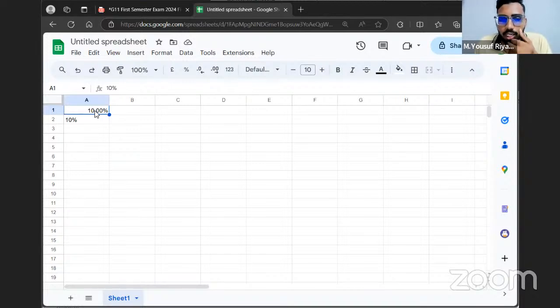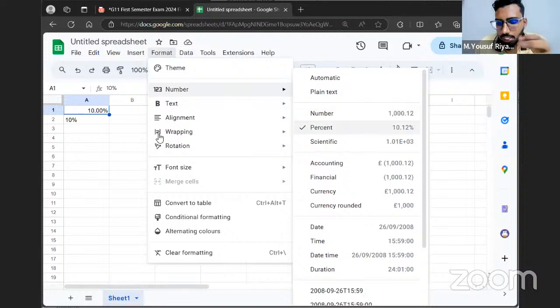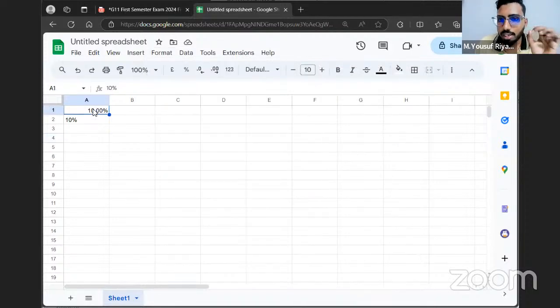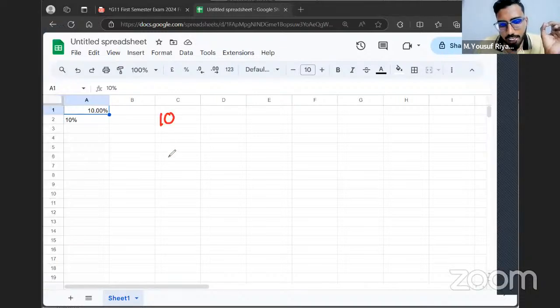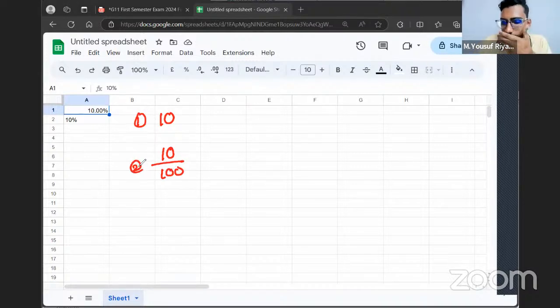So what I want to tell you here is, when you take a percentage, if the cell has been formatted, if I go to format and I have made it percentage, the meaning of this is not 10. The meaning of this is what? 10%. So if you take 10%, tell me, is 10% equal to 10 or is 10% equal to 10 divided by 100? What is the value of 10%? The first one or the second one? Exactly. The value of 10% is 10 out of 100. 10 out of 100. Right?